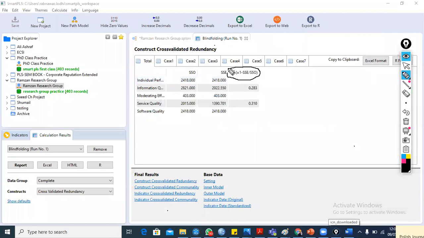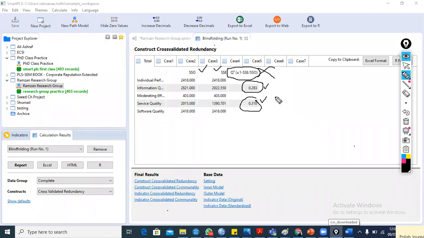So Q square, how can we calculate the Q square? Q square is equal to 1 minus SSE divided by SSO. This is SSO, this is SSE. So we don't need to go to the formula. Don't forget about this formula. Only remember that this value is calculated on the dependent variable, where the arrows hit that particular variable.